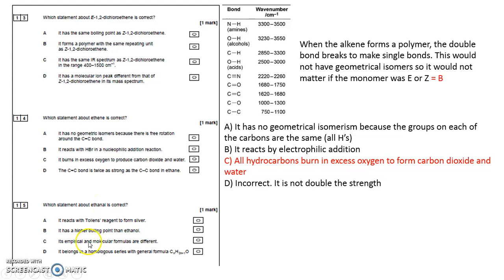Its empirical and molecular formulas are different. No, they're not. They're the same. You've got CH3CHO, so the molecular formula is C2H4O. Since it's got one oxygen in it, you can't simplify that to form a simpler empirical formula. It belongs to the homologous series with the formula CnH2nO. No, we've just said it's C2H4O, so it will be CnH2nO. So A is obviously your correct answer.